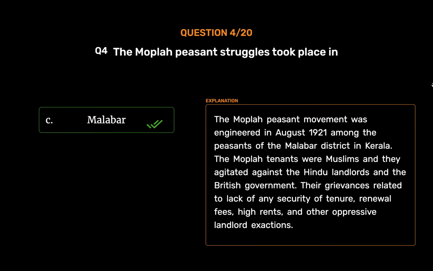Malabar. The Moplah peasant movement was engineered in August 1921 among the peasants of the Malabar district in Kerala. The Moplah tenants were Muslims and they agitated against the Hindu landlords and the British government. Their grievances related to lack of any security of tenure, renewal fees, high rents, and other oppressive landlord exactions.